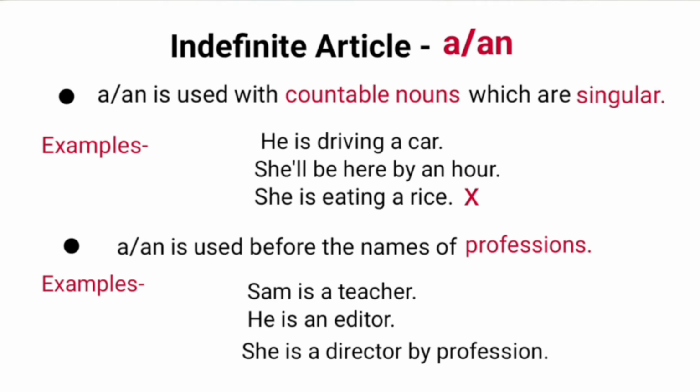If we say she's eating a rice, it would be wrong because rice is an uncountable noun. A or an is also used before the names of professions. For example, Sam is a teacher. He is an editor. She is a director by profession.